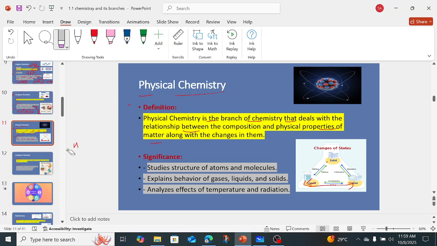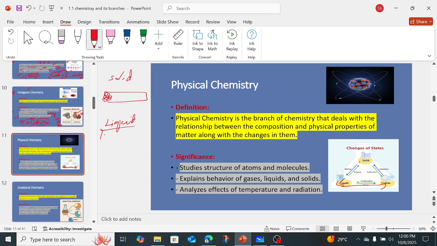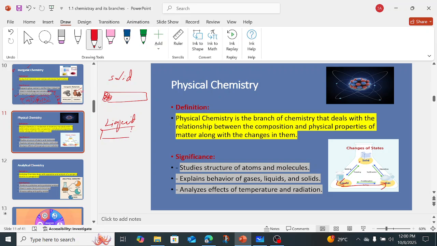As we know, in solids there is a greater force of attraction because the molecules are tightly packed together, so they are not free to move. Solids behave differently from liquids because there is a strong force of attraction between the molecules. In liquids there is a weak force of attraction between the molecules, so they behave in a different way.